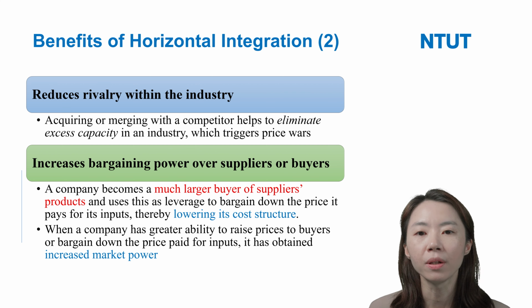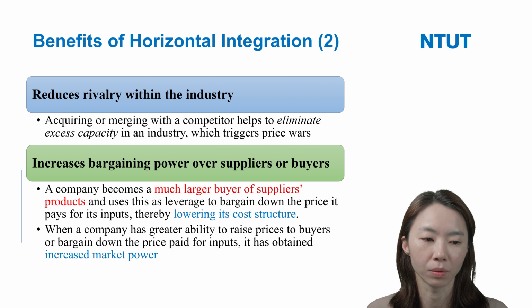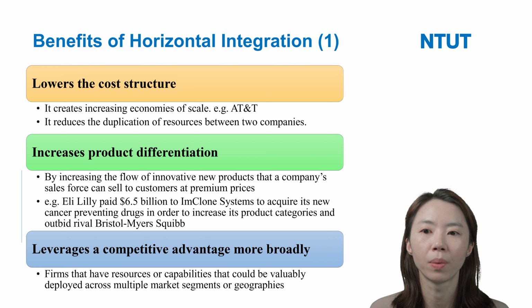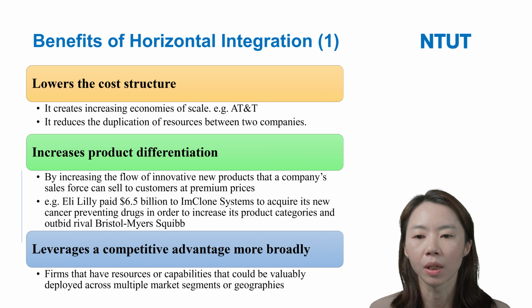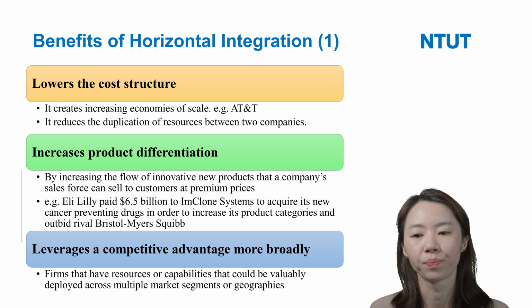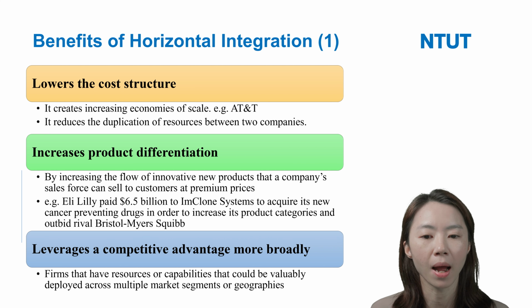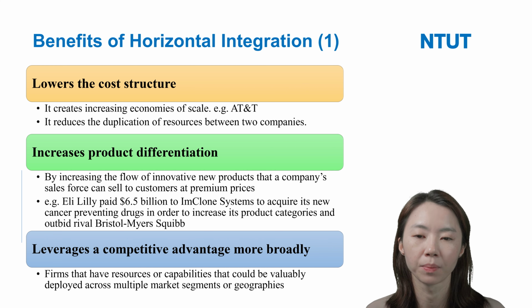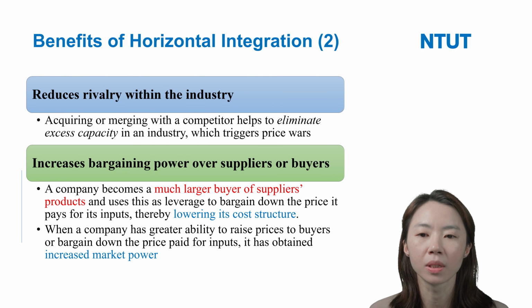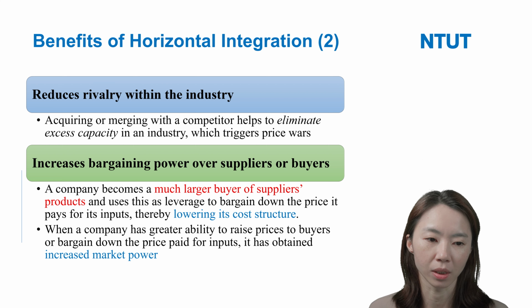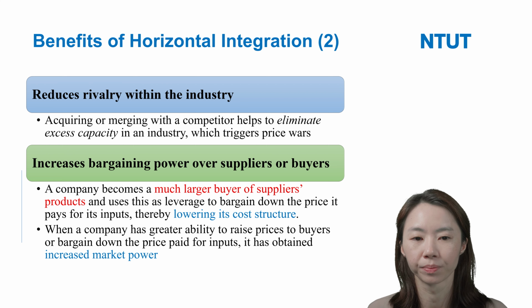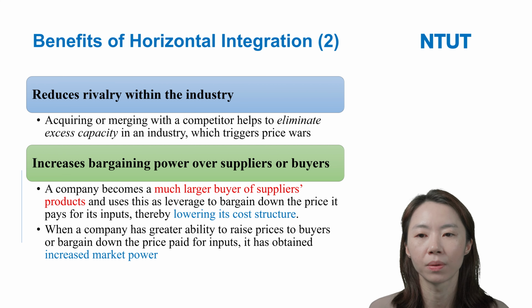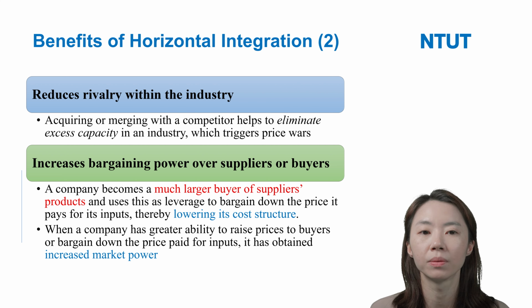Okay, so the benefits of horizontal integration, here we indicate 5 points. First, lower the cost structure. Second, increase the product differentiation. Third, leverage a competitive advantage more broadly. Fourth, reduce the rivalry within the industry. And finally, increase the bargaining power over the suppliers and over the buyers. Okay, so these are the benefits of horizontal integration.